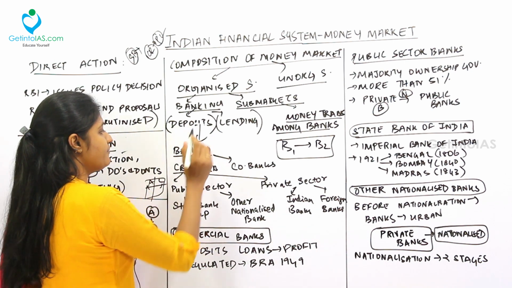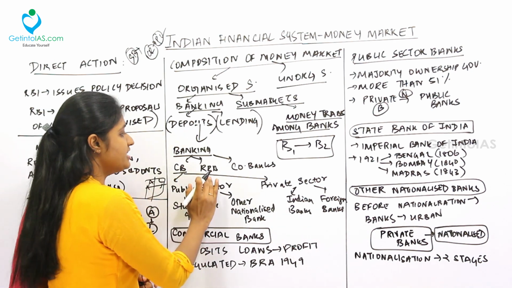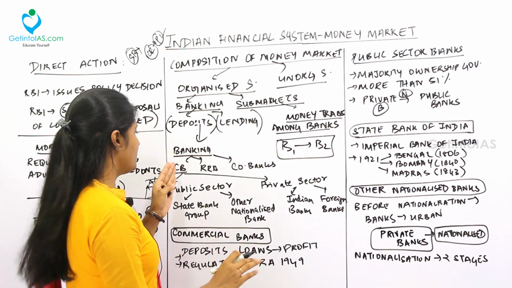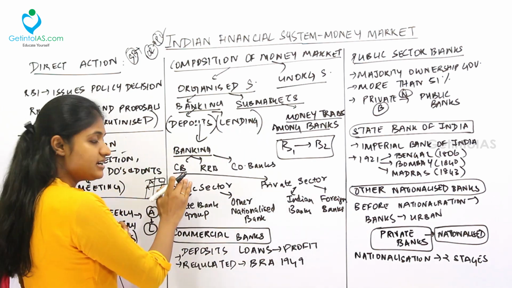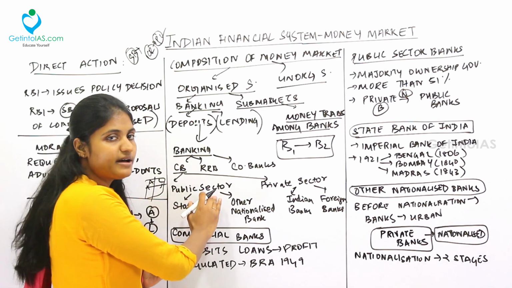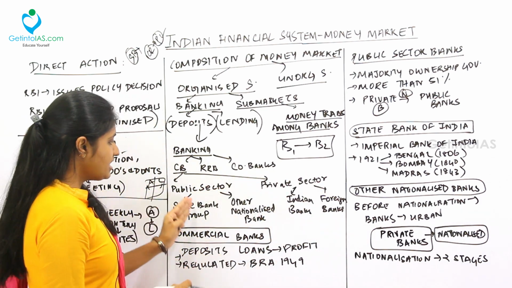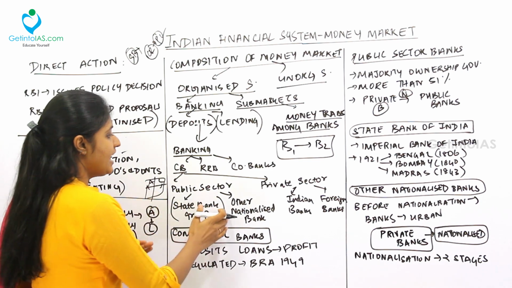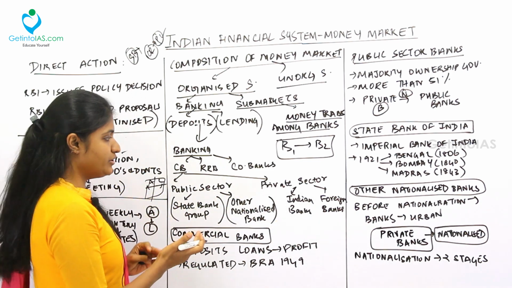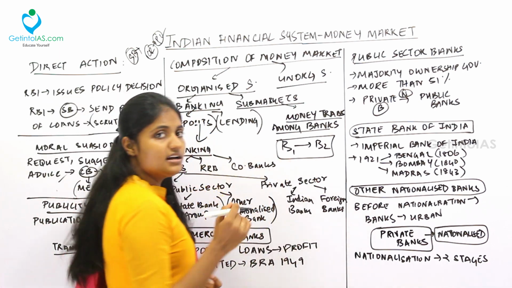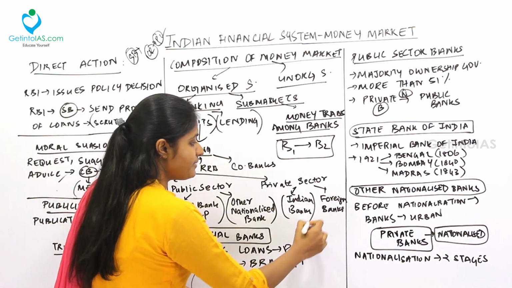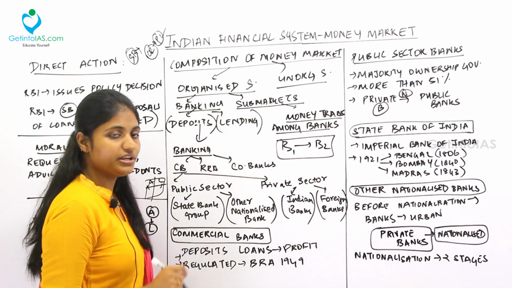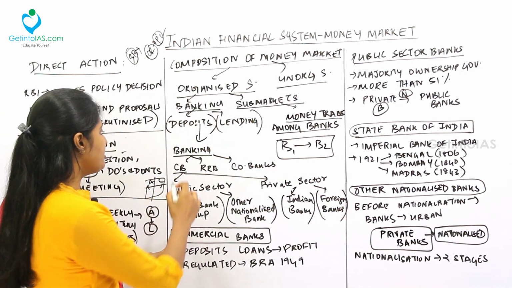Fine. Now moving to the banking. Under banking, you have the commercial banks, the regional rural banks and the cooperative banks. We'll deal with each one separately. Now moving to the commercial banks. Under commercial banks, you have the public sector bank and the private sector bank. Under the public sector bank, you are going to deal with State Bank of India and its groupings, and next, other nationalized banks. Next, moving to private sector. Under the private sector, you have the Indian banks, which are privately owned, and the foreign banks, which are also privately owned in India.